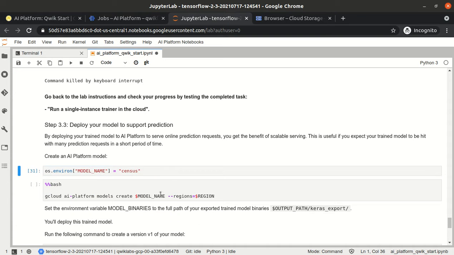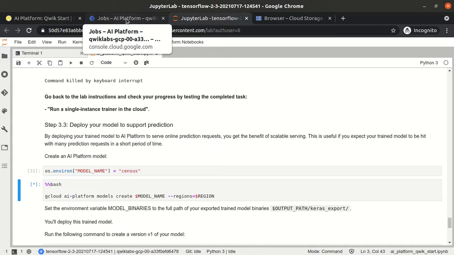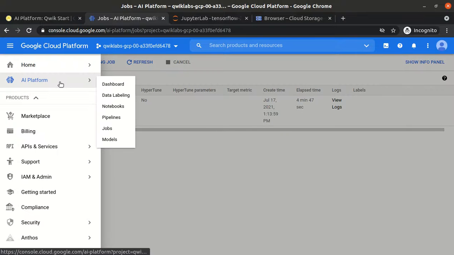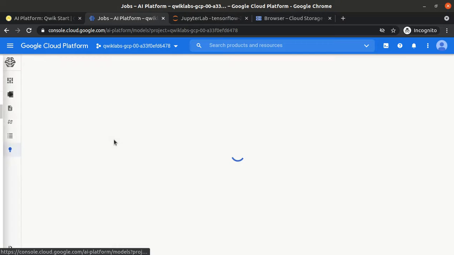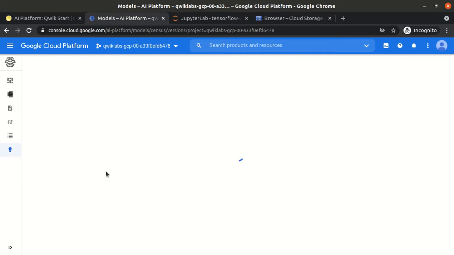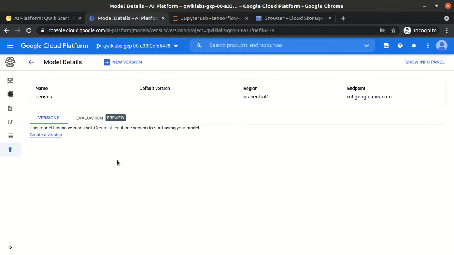So now we are creating a model, so I think we can create the model. The model will be created and it will be stored here. And we have one more option to store our model. Earlier we stored our models locally only, but now we can store our model onto the cloud. So we have created a model like a census model, and we will load the content here.